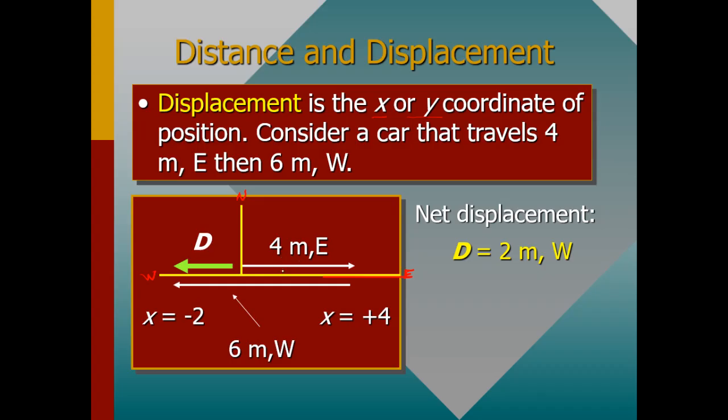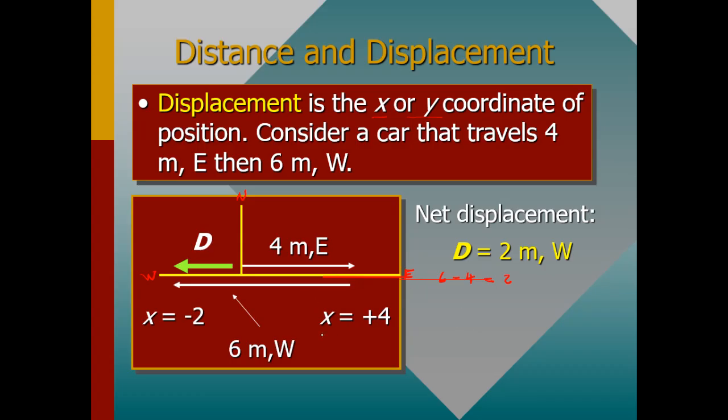So this object simply moved 2 meters west. You just simply subtract 6 minus 4, and this is simply 2, because west it is 6, and east it is 4.